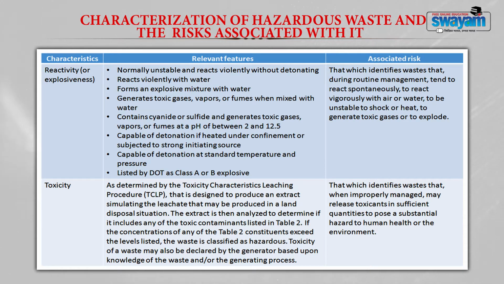The fourth important characteristic is toxicity. According to the toxicity characteristic leaching procedure, in short called the TCLP procedure, it is designed to produce an extract simulating the leachate that may be produced in a land disposal situation. This extract will then be analyzed to determine the toxic contaminants listed in Table 2. These will be listed in the rules also. If the concentration of any of the Table 2 constituents exceeds the level listed, then the waste will be categorized as